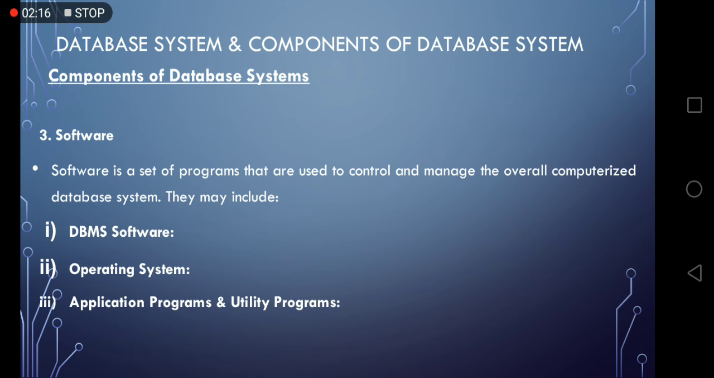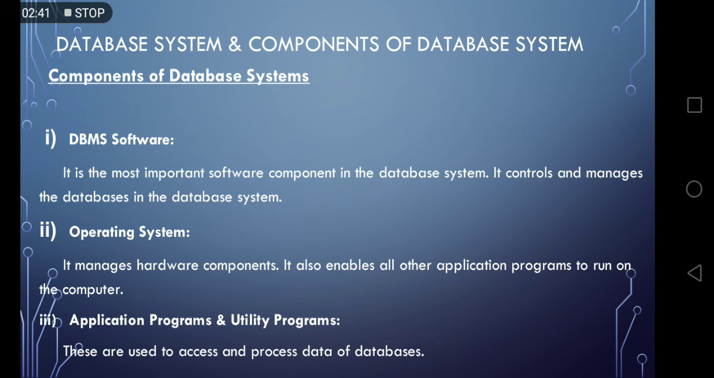Third component of database system is software. Software is a set of programs that are used to control and manage the overall computerized database system. They may include database management system software, operating system, application programs, and utility programs.